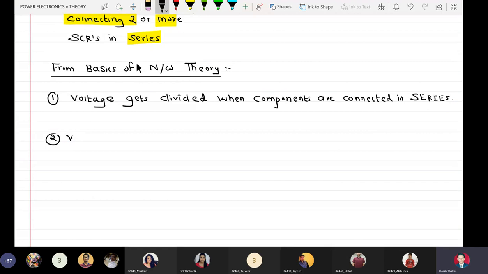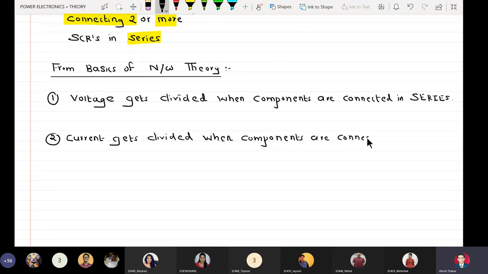And second, current gets divided when components are connected in parallel.